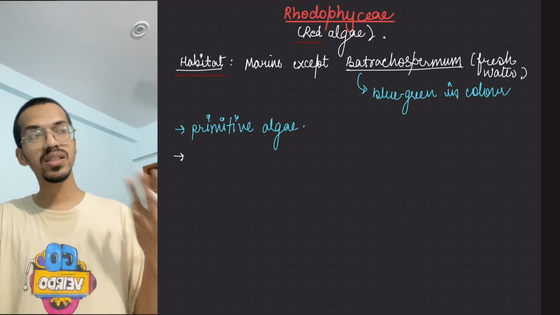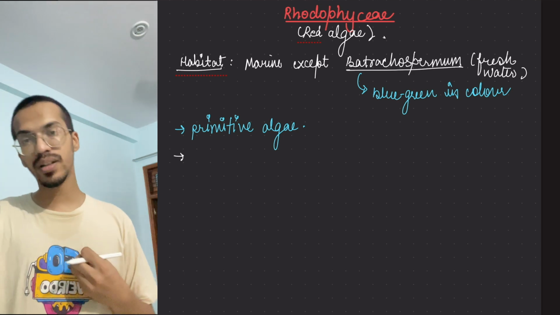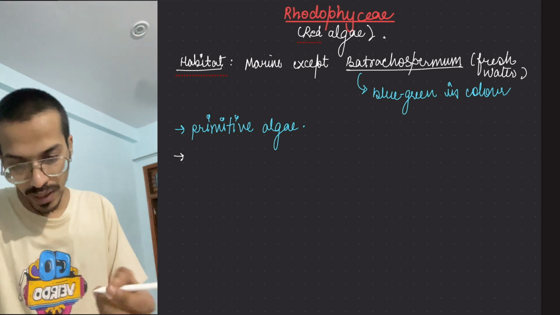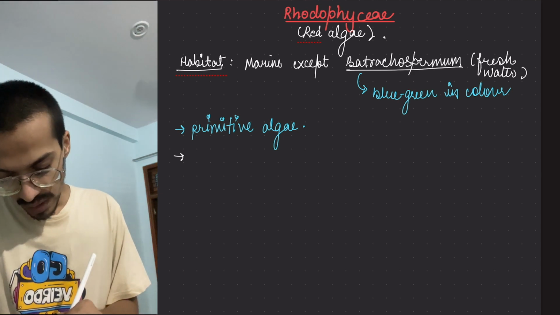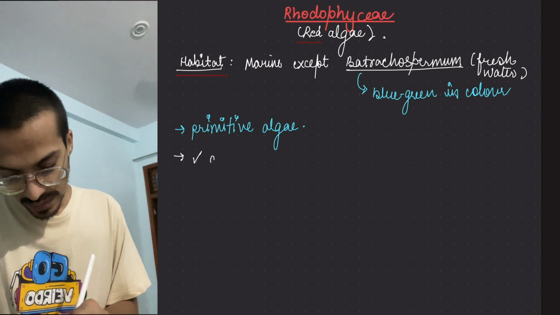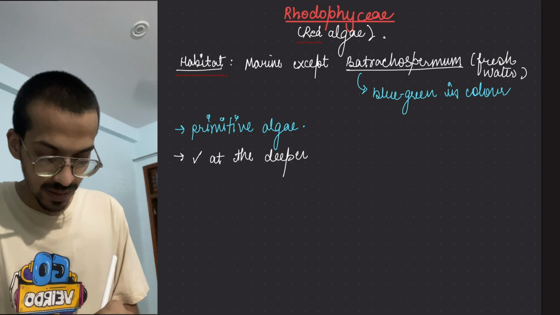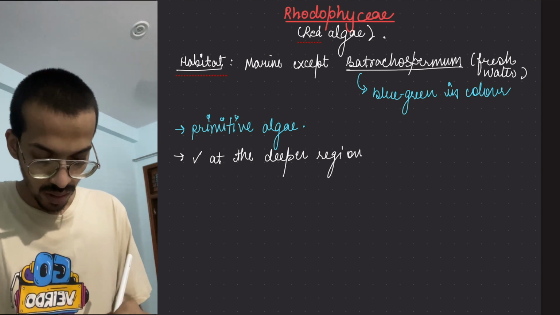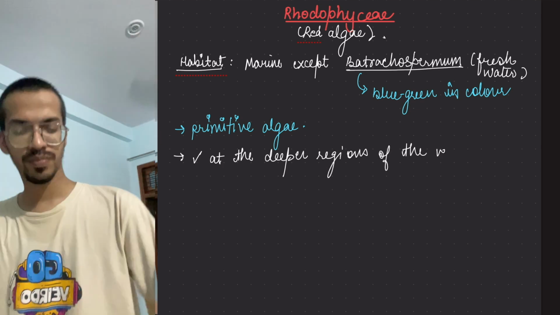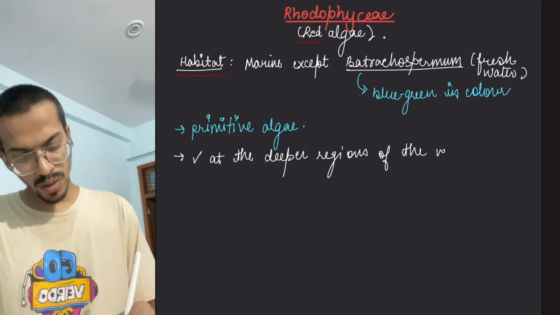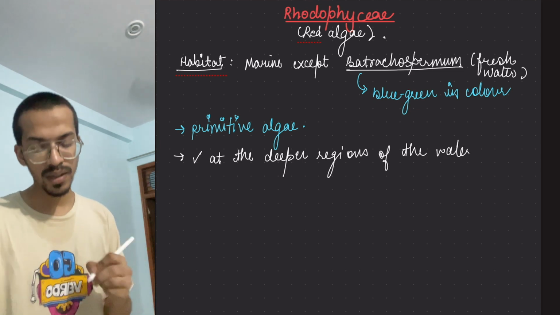They appear red because they absorb violet light a lot. So they are present at the deeper regions of the water.